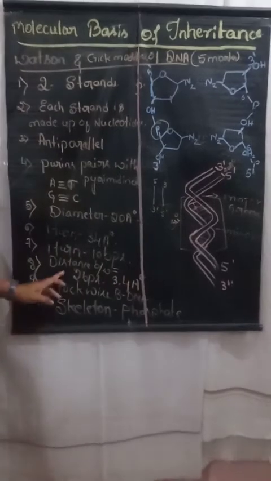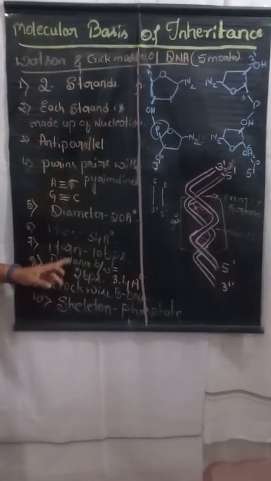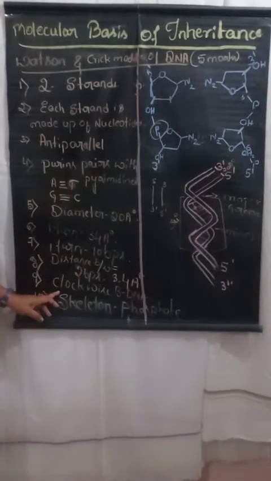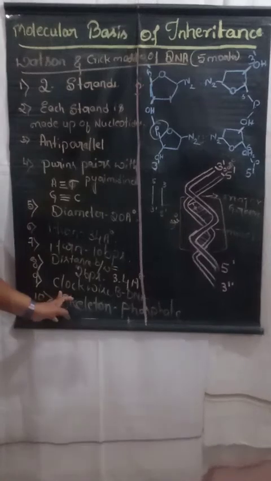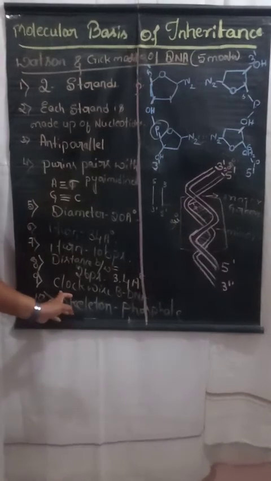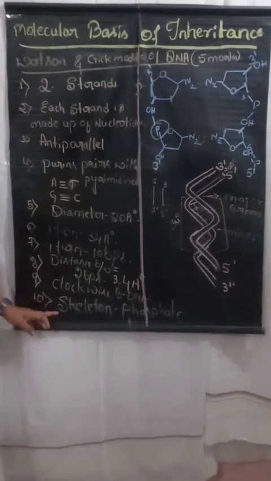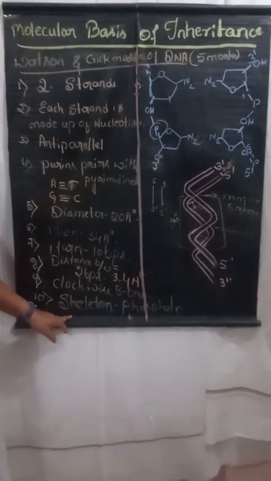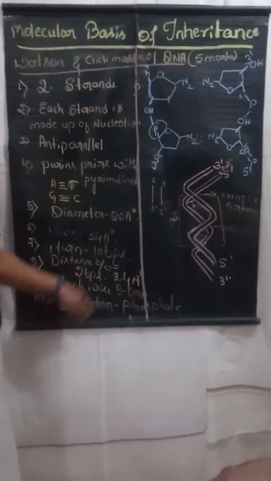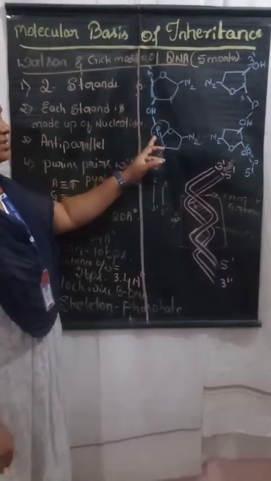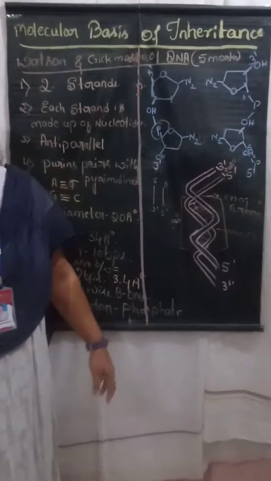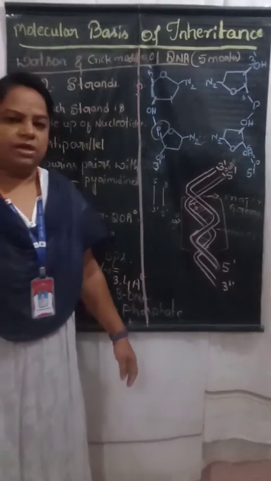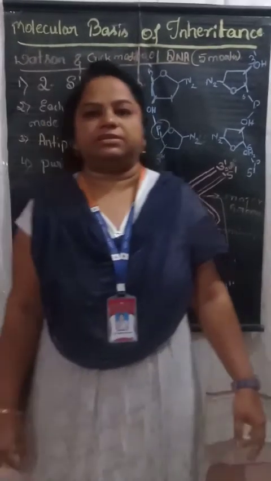Also the B type of DNA runs clockwise, and at last the skeleton of the DNA is the phosphate group, which forms the phosphodiester bond in the nucleotides of the heteropolymer of the DNA. I hope you all understand, dear students.